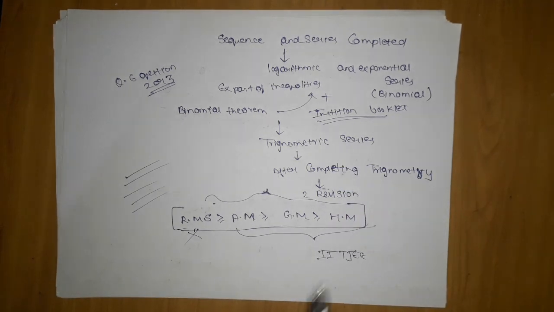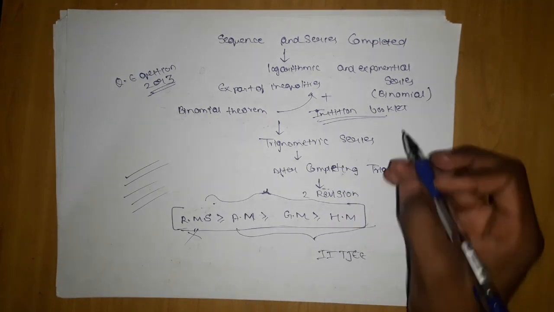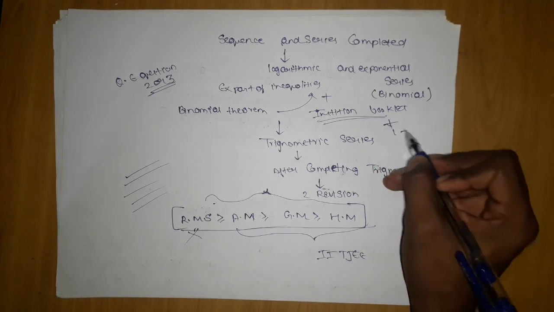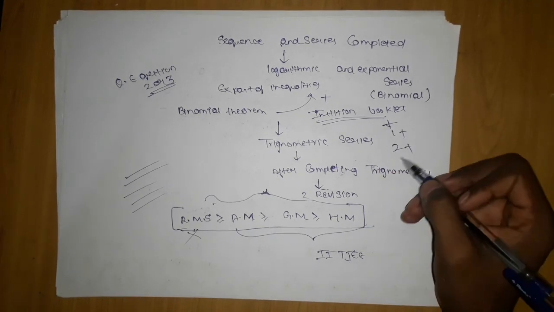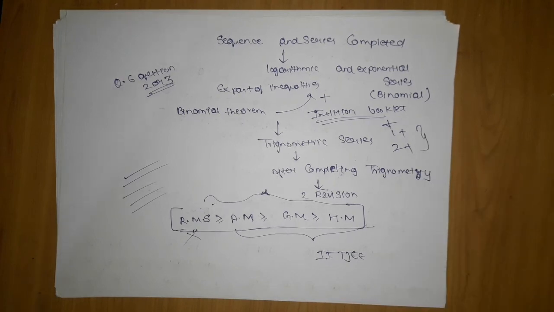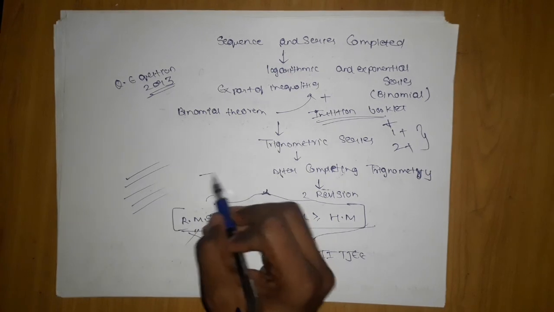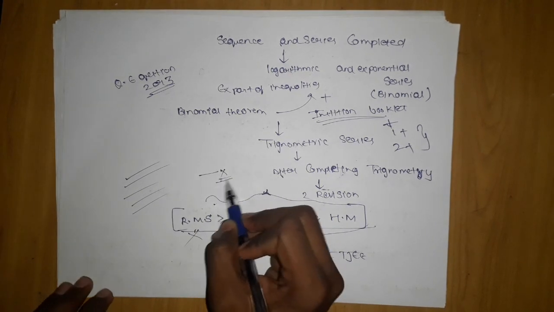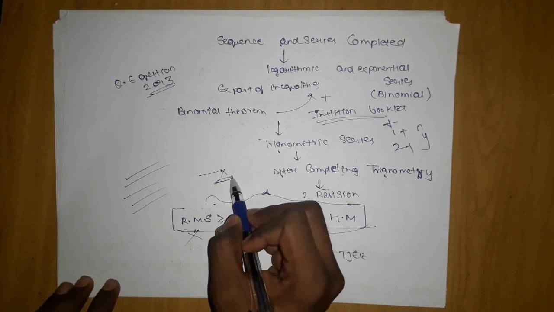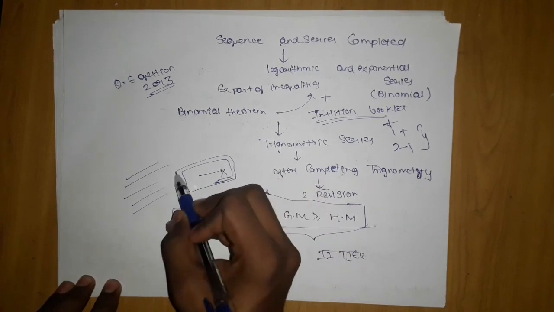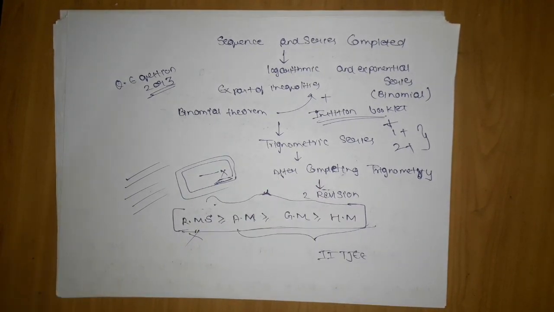I have uploaded 10 problem solving courses from the institution booklet, which are plus 1 plus R, and some which are 2 plus R. You can watch them and increase your problem solving skill more, because in the end problem solving skill is going to get you selected rather than this knowledge thing. Many teachers will teach you, but there will be no purpose unless you know problem solving. There is a saying that you should know less knowledge, but you should be capable of using that less knowledge in many ways. That makes you different from other people.